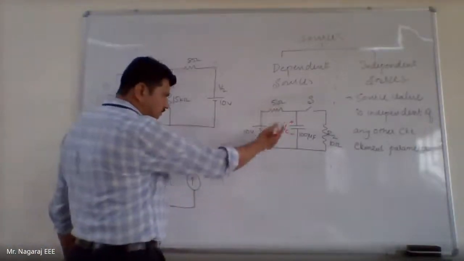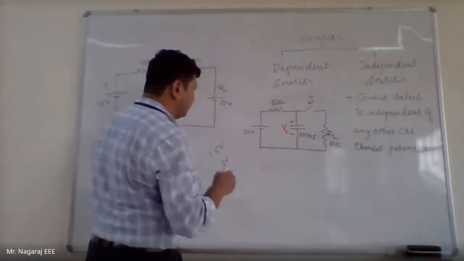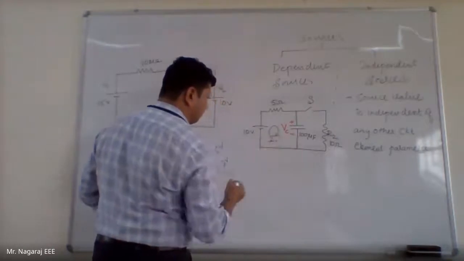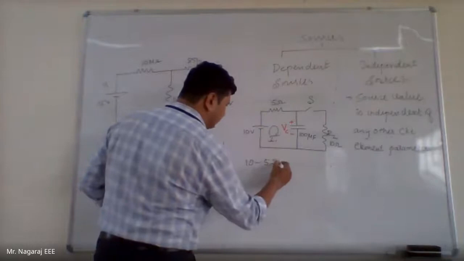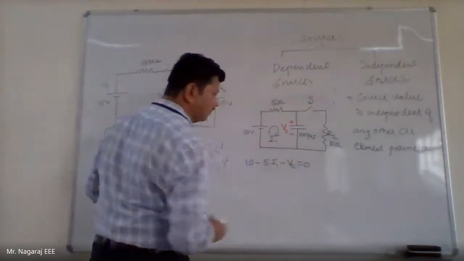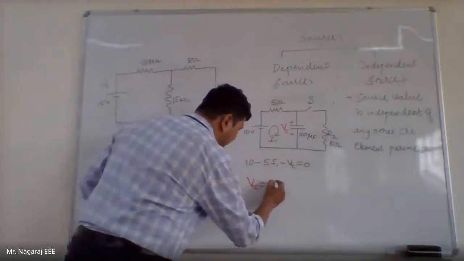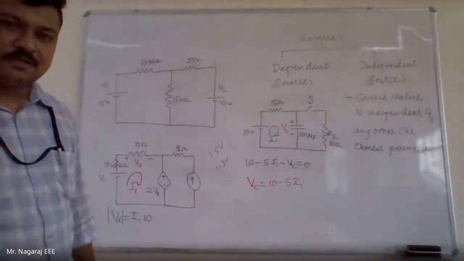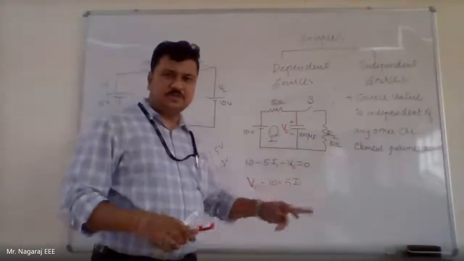So if I apply KVL to this first loop, what do I get? That is the current I1. So 10 minus 5 I1 minus VC is equal to 0. And what is VC equal to? 10 minus 5 I1. Yes or no? Yes, sir. Simple application of KVL. Total voltage in a loop is 0.